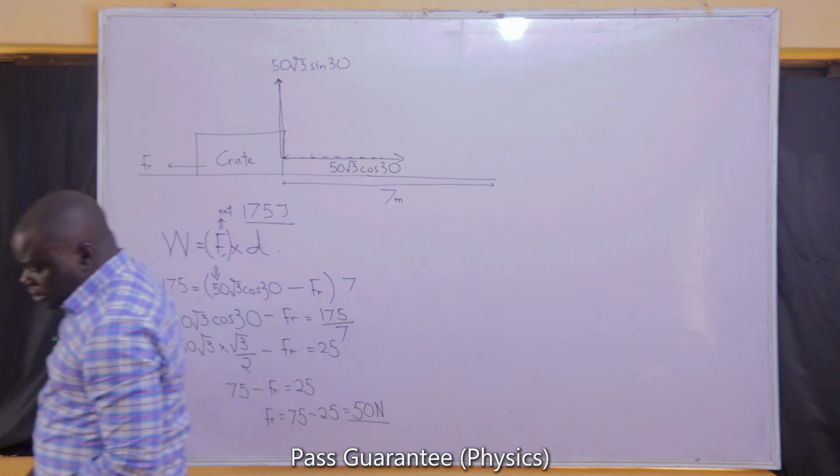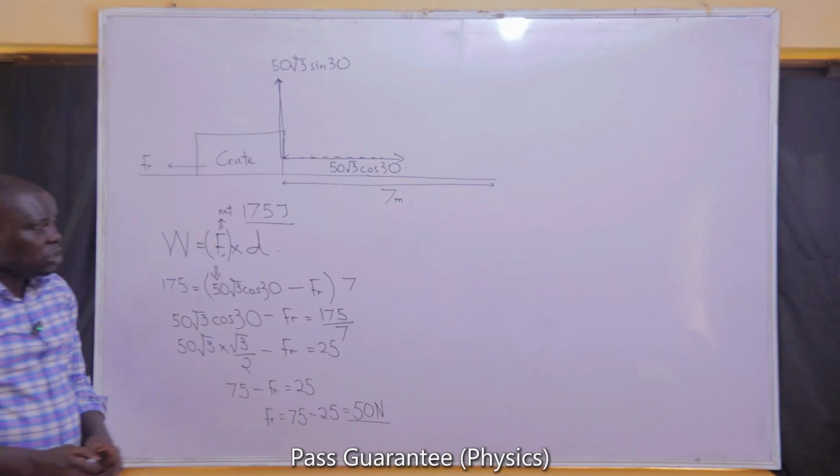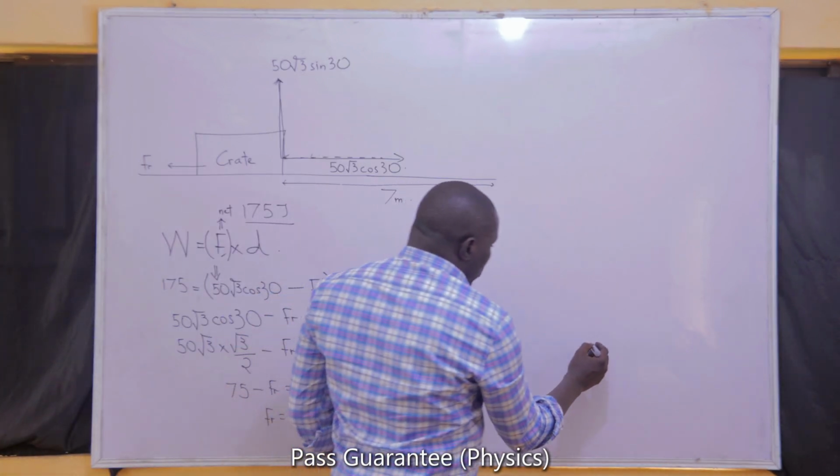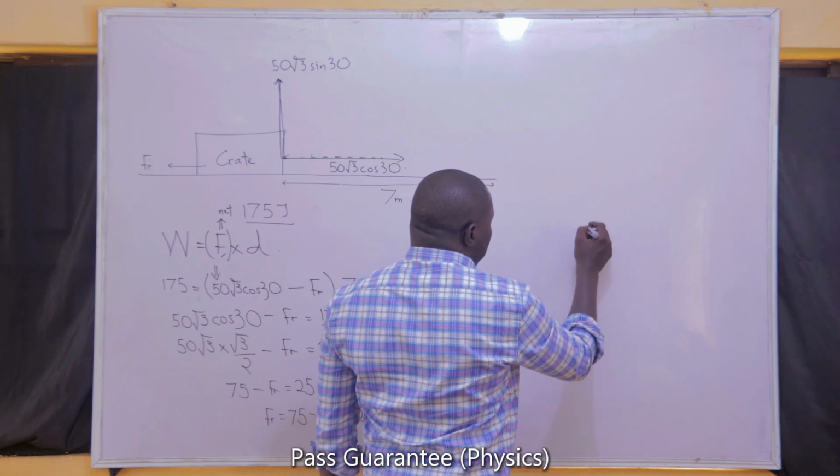We are told here that a stone of mass 50 grams is projected vertically upward from the ground and it acquires a velocity of 12 meters per second at a height of 20 joules. The initial kinetic energy of the stone is, we have a stone, that stone has been projected vertically upwards.